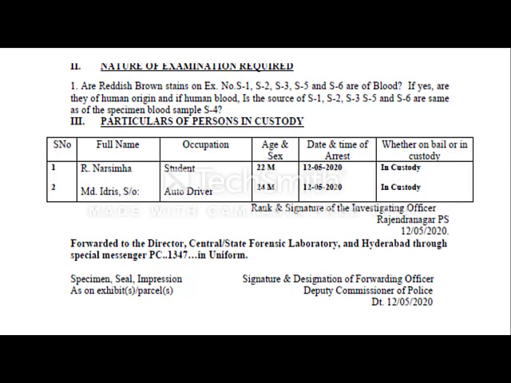Now it has to be appended by the signature of the investigating officer, his rank, and then the police station with date. And this is forwarded to the Director, Central or State Forensic Lab, as the case may be, and through a special messenger whose number is to be written there, and he has to submit the entire physical evidence while wearing the uniform.